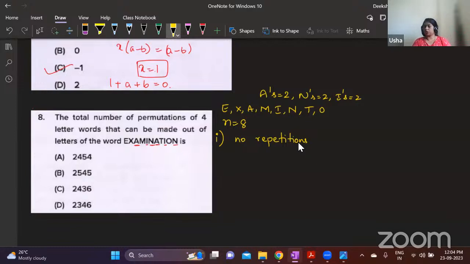Okay. So here you have 11 letters. 11 letters are there, of which 3 letters are repeated twice each. What is the permutation here? We have to pick any 4 letters and arrange them. How many such possibilities are there?